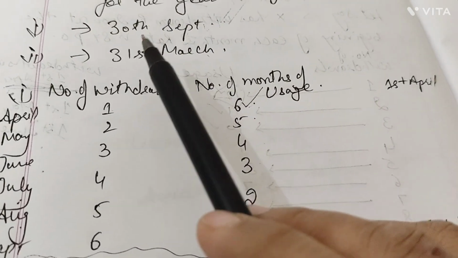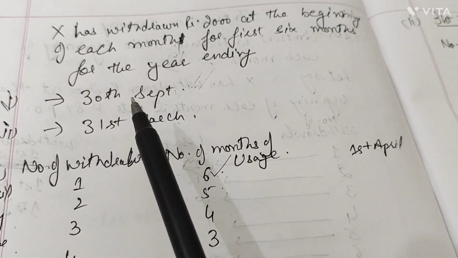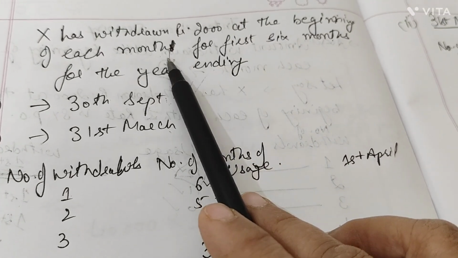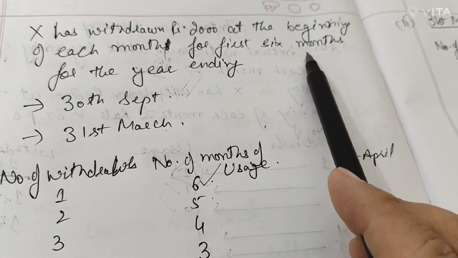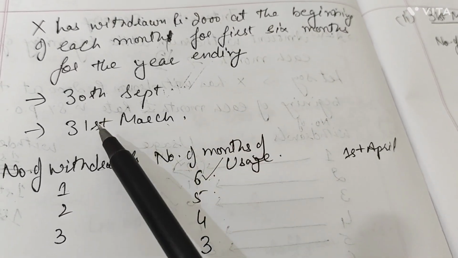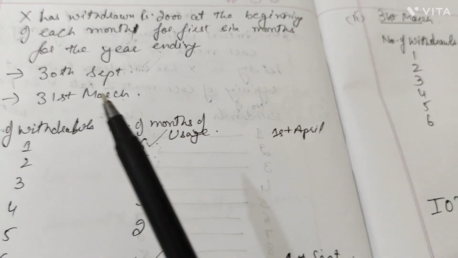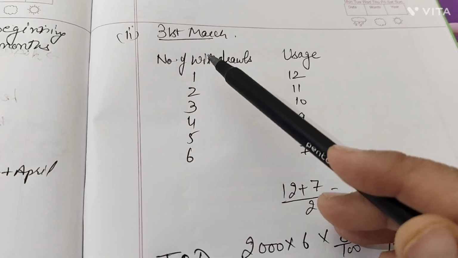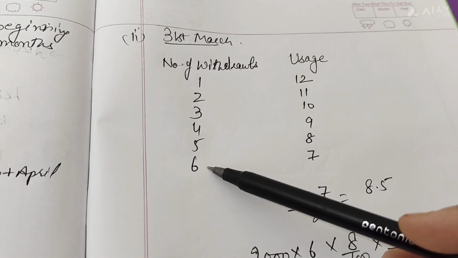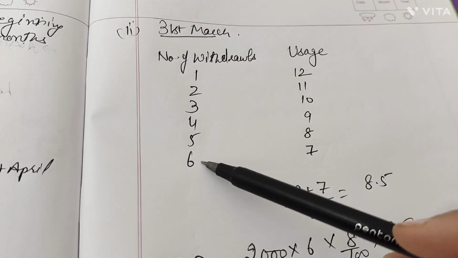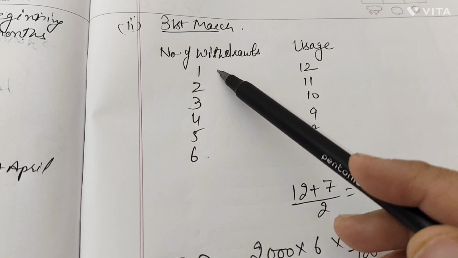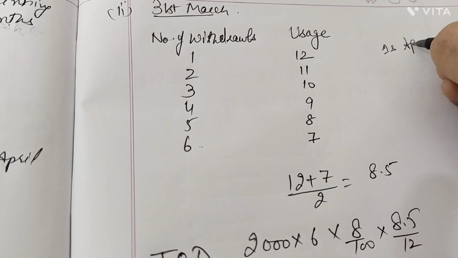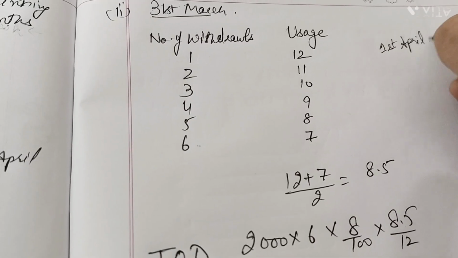Now for the second case, where he has made a withdrawal of rupees 2000 at the beginning of each month for the first 6 months only, and the year ends on 31st March. In this case the situation is like this: the year is ending on 31st March. He made a total of 6 withdrawals because he has withdrawn till September. But when he made his first withdrawal on 1st April, the year is to end on 31st March.